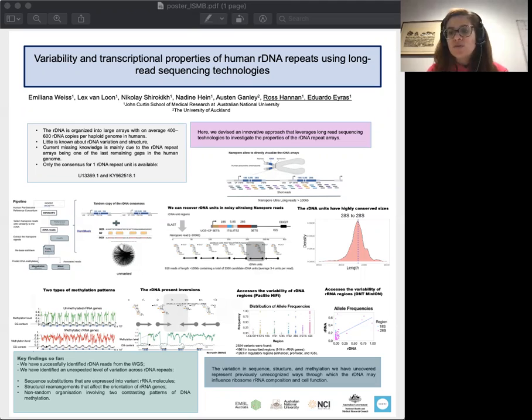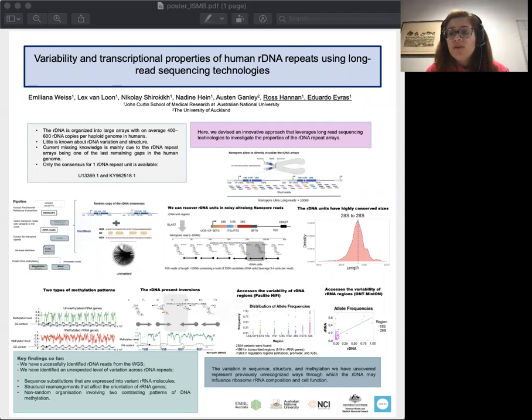The title is Variability and Transcriptional Properties of Human rDNA Repeats using long-read sequence technologies. My personal focus in my PhD is to investigate and elucidate the variability of ribosomal DNA. Ribosomes are essential, as we know, for protein synthesis in all living organisms, and most of the genes that encode for this machinery are located in a tandem repeat array in 5 human acrocentric chromosomes.